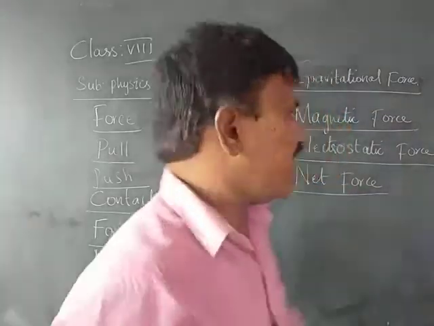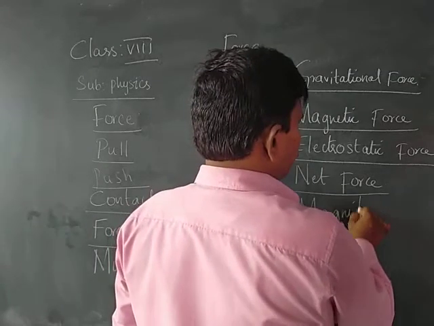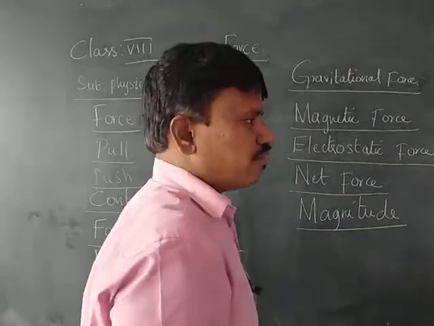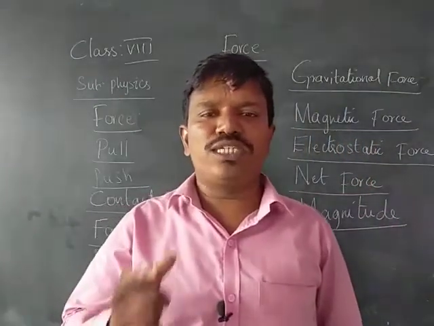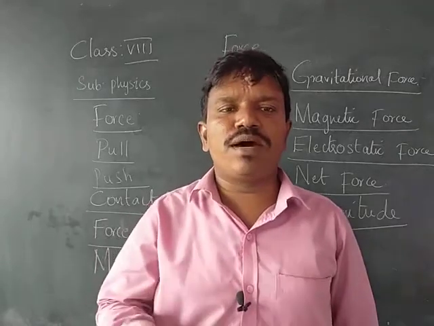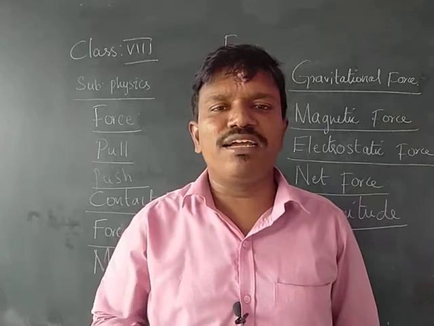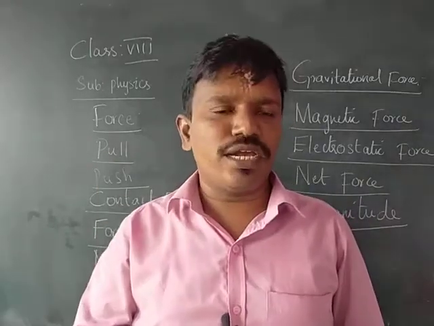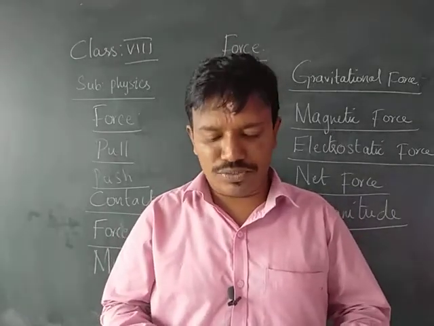Next one is the magnitude. Magnitude means size of an object. Normally, if a person is eating 5 chapatis and some other person is eating only 2 chapatis, we say that the person eating 2 chapatis is eating of lesser magnitude, whereas the person eating 5 chapatis is eating of higher, greater magnitude. Therefore, magnitude gives the size of an object.